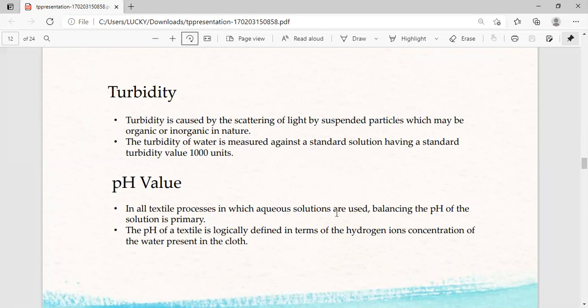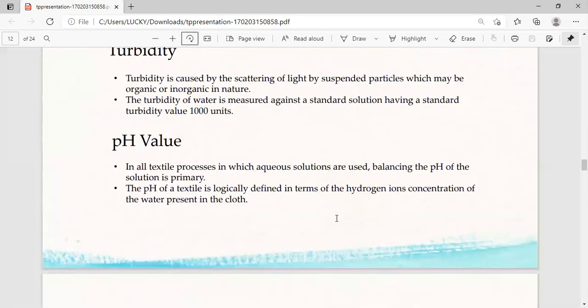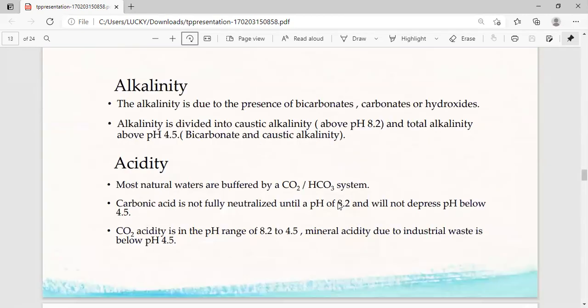Next, pH value. In all textile processes in which aqueous solutions are used, balancing the pH of the solution is primary. The pH of textile is logically defined in terms of the hydrogen ion concentration of the water present in clothes. And alkalinity. The alkalinity is due to the presence of bicarbonates, carbonates or hydroxides. Alkalinity is divided into caustic alkalinity above pH 8.2 and total alkalinity above pH 4.5, bicarbonates and caustic alkalinity.